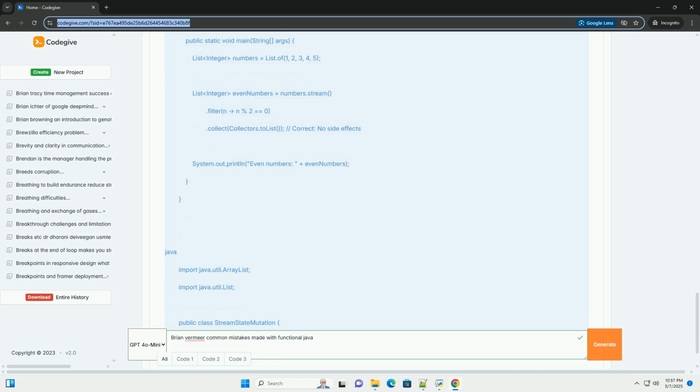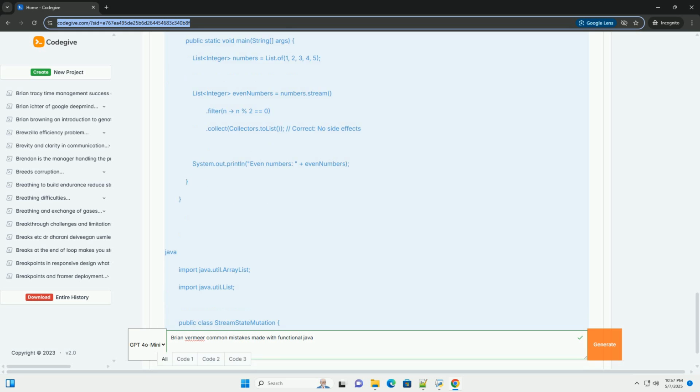at each step. Testing: write unit tests to verify the behavior of each step in the stream pipeline. Here's an example of using peek for debugging. Number 8. Mistake: misusing Optional. Description.